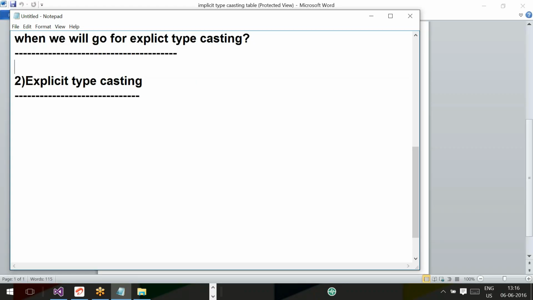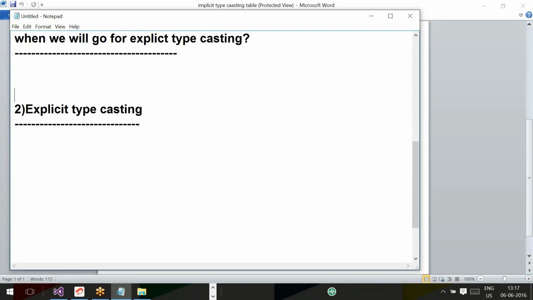Okay, now come on, Teja, answer. When will we go for explicit typecasting? Whenever a particular type conversion is not supported by the compiler, then we will go for explicit typecasting. Okay. Can you give me one example where we have to go for explicit typecasting?